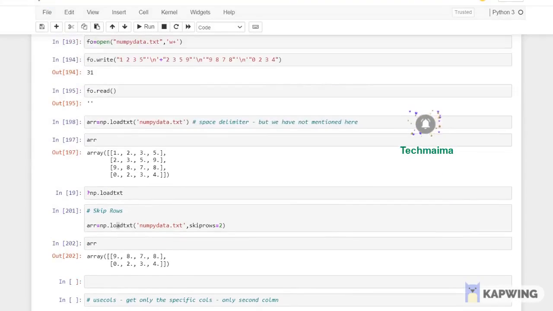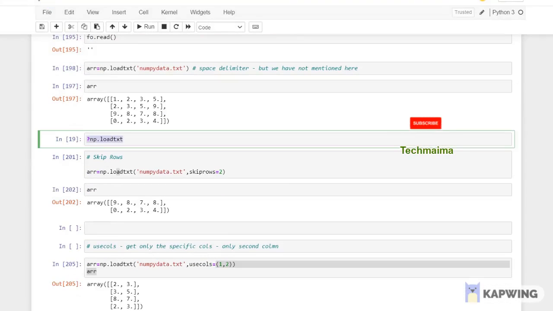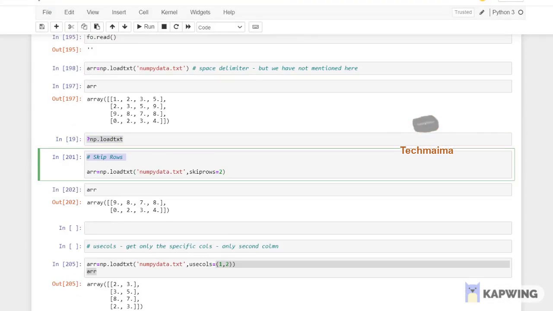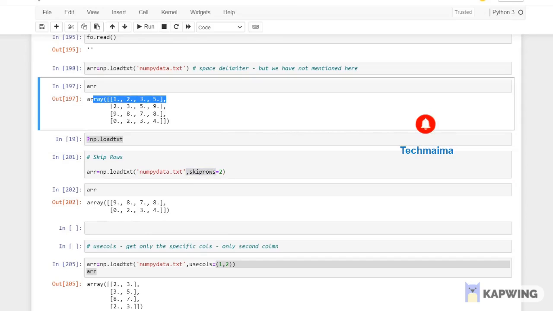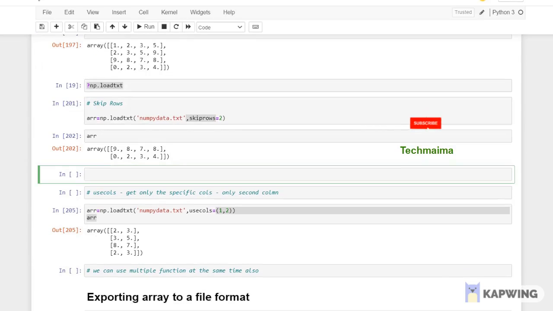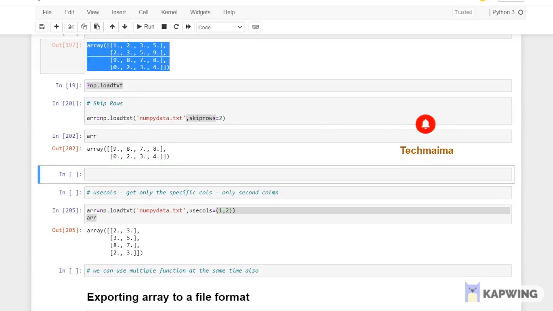Okay, so how to skip rows? Now I have told you how to check using np.loadtxt. So how to skip rows? I'm using one function. My file name is numpy-data.txt, and I'm giving skiprows equal to 2, which means it will skip the first 2 rows, the 0th index and the first index, and then it will print only the second and third index. See, this is the output. So you can see this here.